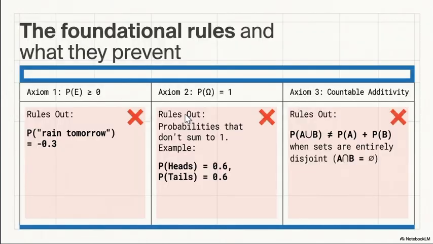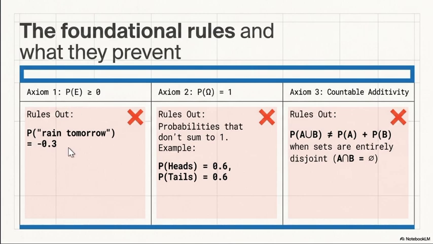Everything else is derived from these axioms. They are the main formulas, the laws of probability. The foundation rules and what they prevent: axiom one says probability cannot be negative.